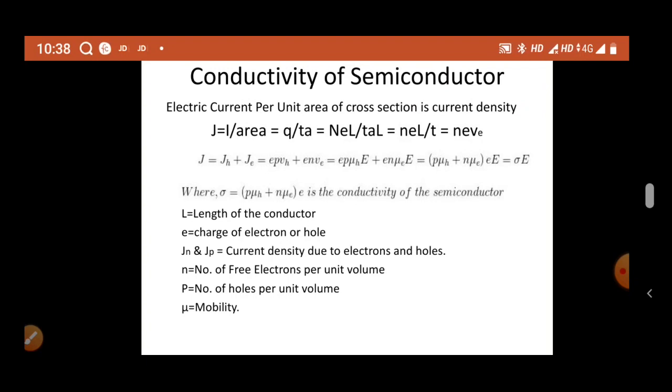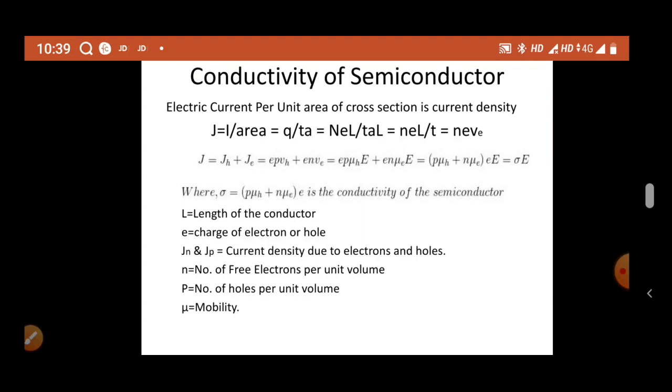Okay, so conductivity is nothing but the product of electron concentration, charge of electron and drift velocity of electron, and the conductivity of holes is nothing but the product of hole concentration, charge of hole and drift velocity of hole. So we can substitute drift velocity as the product of mobility and electric field.